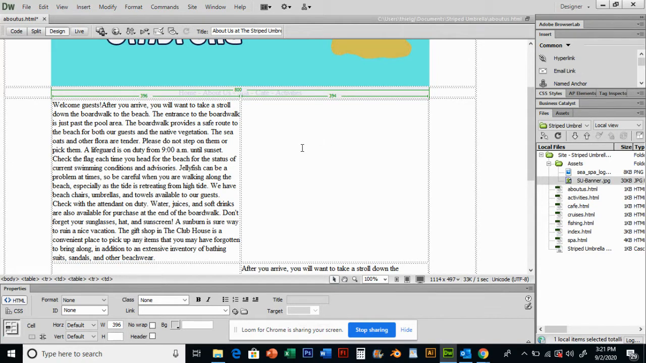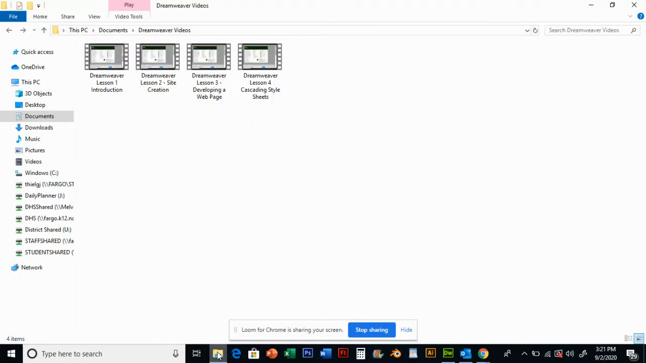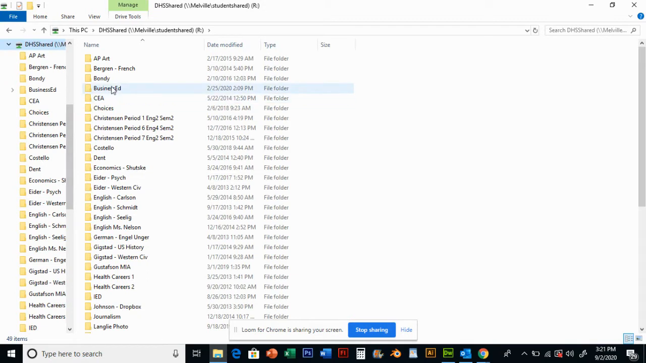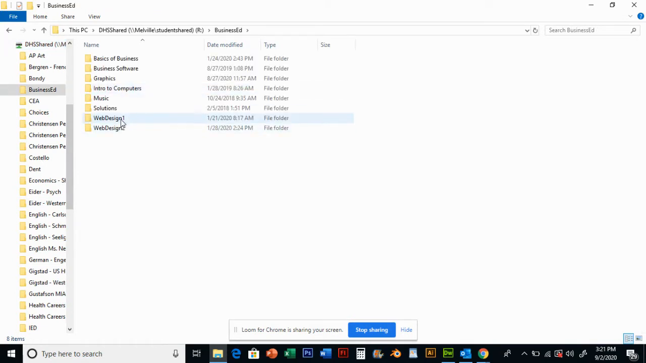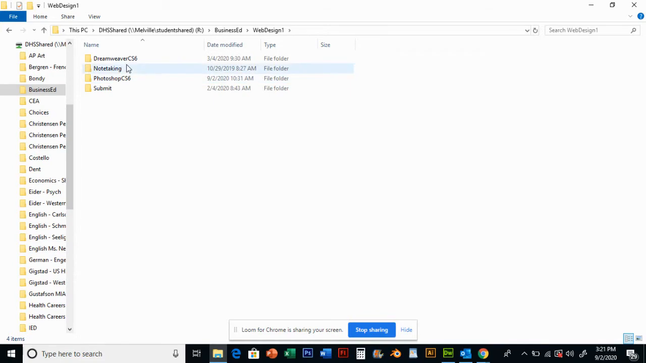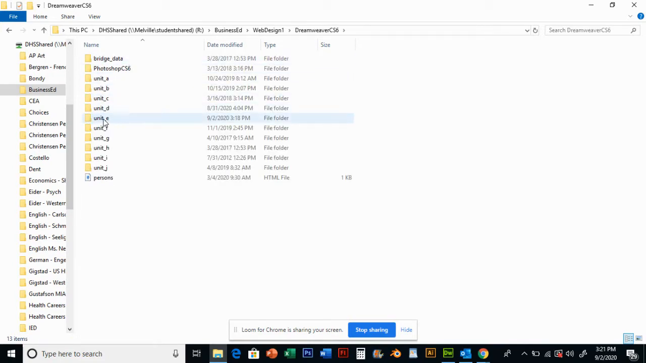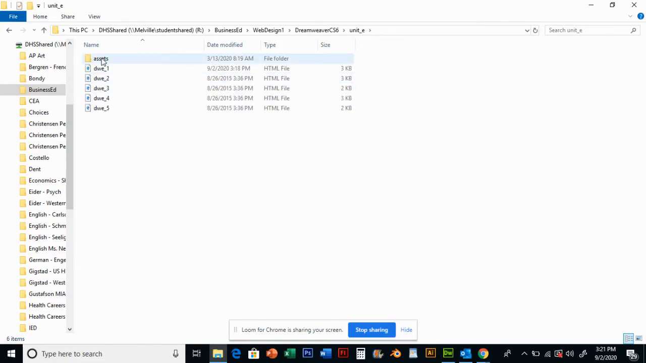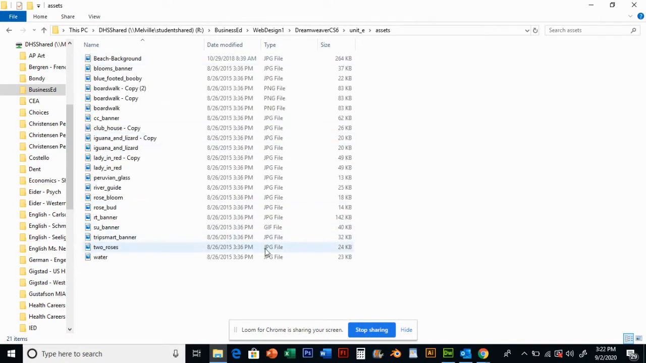Okay, now we're not going to go against our rules. We're going to make sure we save our images in that assets folder. Because in real life, that's what you're going to do from Photoshop. So I'm going to go out and get those images. Let's say they're stored on our computer somewhere. So I'm going to click on the File Explorer, and I'm going to go to DHS Shared, Business Ed, and I'm going to go to Web Design 1, Dreamweaver CS6, Unit E, and in that Assets folder are going to be some pictures that we're going to want to use.